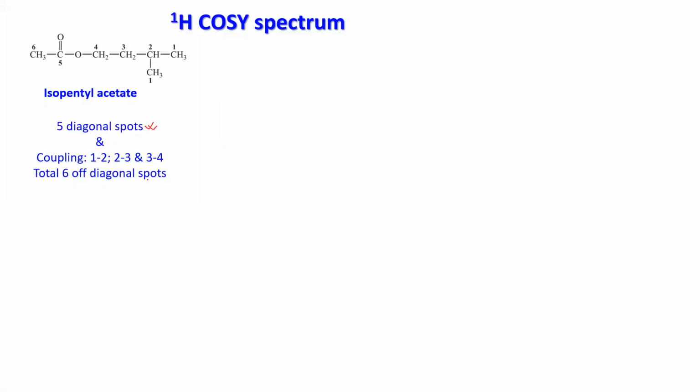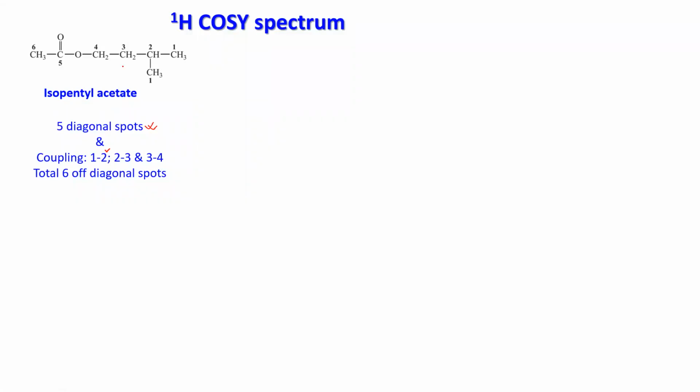Off diagonal spots will come due to the interactions, the protons which are coupling. You can see a coupling between 1 and 2, so that will show off diagonal spots. You have 2 off diagonal spots, one on the top side, another on the bottom side. You know already that for one coupling you will always see 2 off diagonal spots.